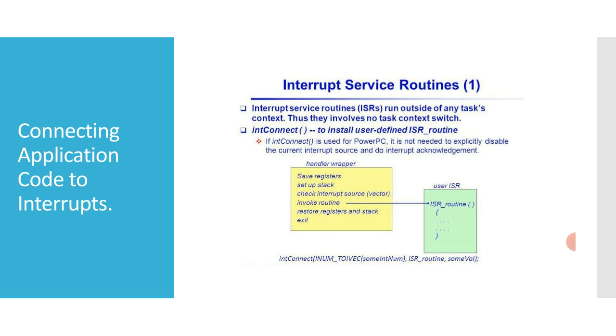When interrupt handling is finished, the connected function returns. A routine connected to an interrupt in this way is called an interrupt service routine. Interrupts cannot actually vector directly to C functions. Instead, intConnect builds a small amount of code that saves the necessary registers, sets up a stack entry, either on a special interrupt stack or on the current task stack, with the argument to be passed, and calls the connected function. On return from the function, it restores the registers and stacks and exits the interrupt.